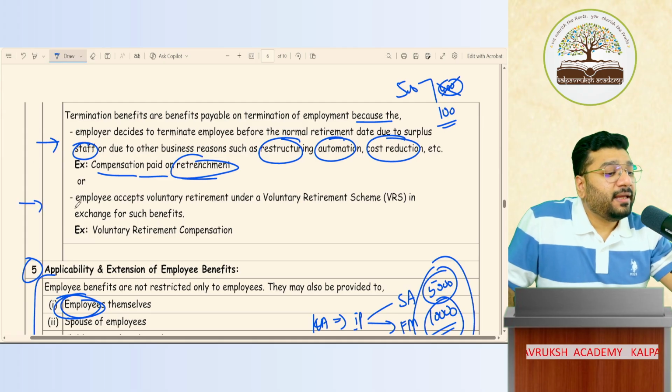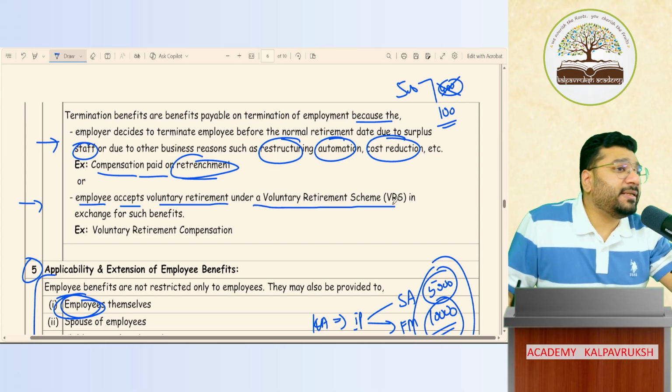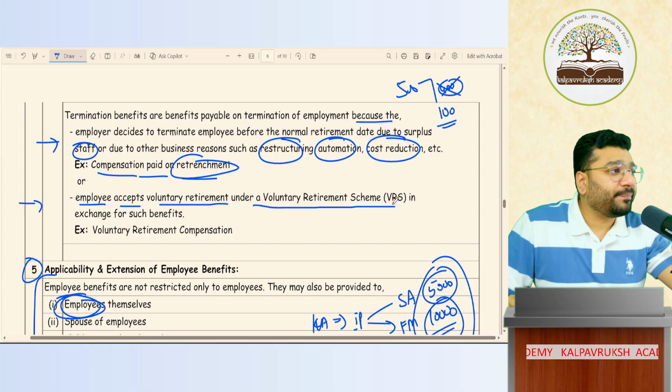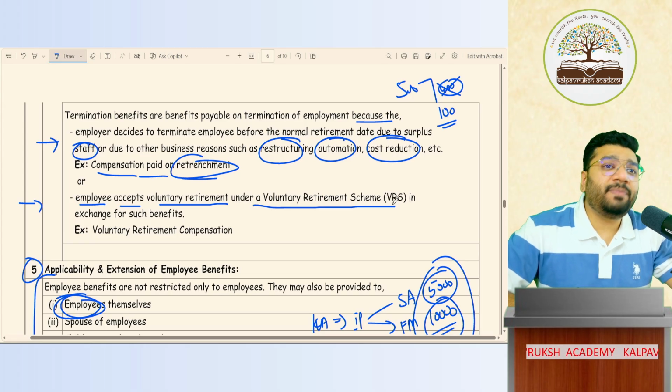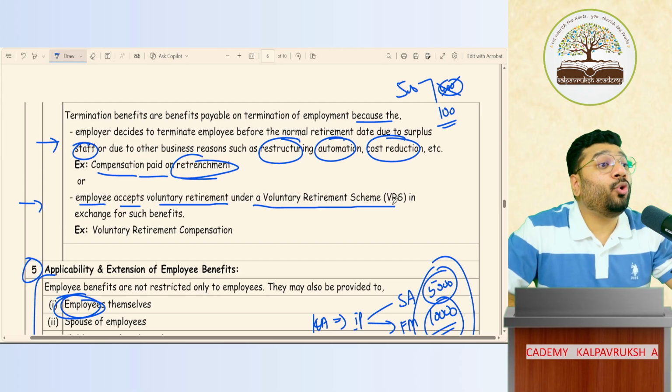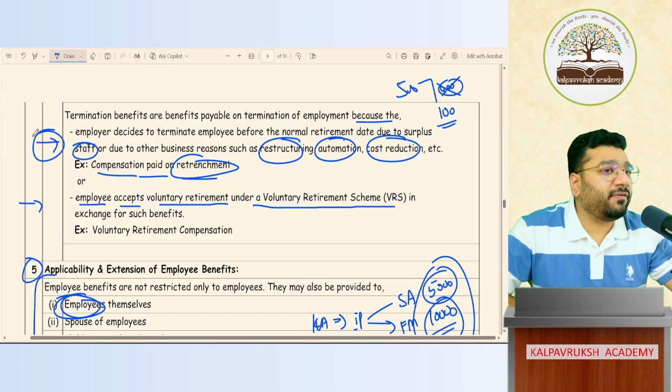Okay. Next is the employee accepts voluntary retirement under a voluntary retirement scheme. Now, listen. See, when we retrench somebody, does the person feel good? Retrench means you're removing somebody. To their face, you're telling them, get lost, from tomorrow don't come. So the first point is a little hard on the staff, yes or no?